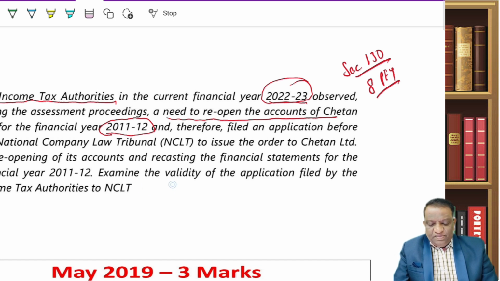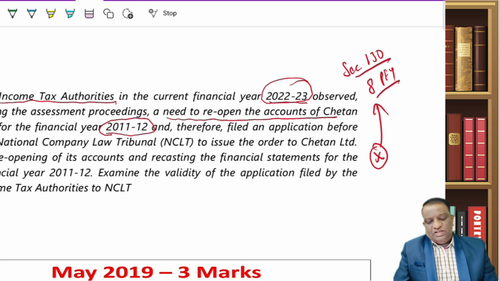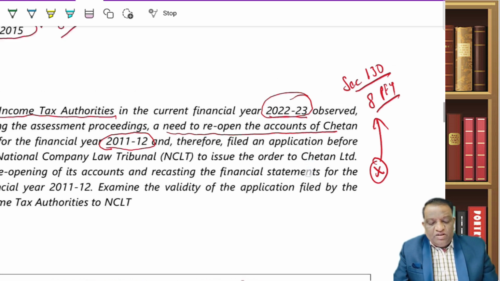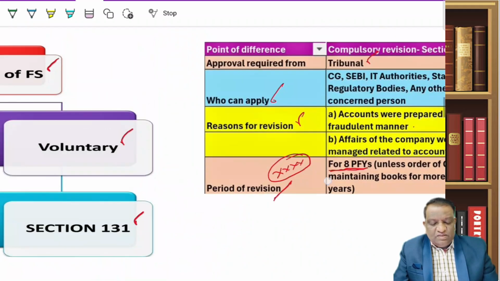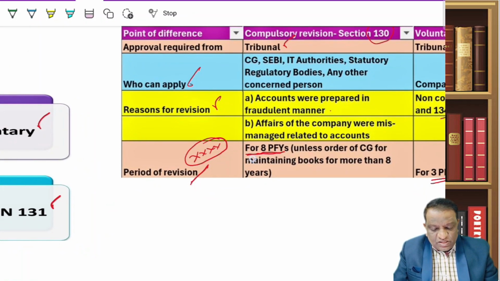Now he is asking, examine the validity of the application filed by it. The application is not valid for the simple reason it is beyond 8 preceding financial years. So the summary of all this is the most important point. This is why I was asking you to take a note of it, and between these two sections, this is what he is asking in multiple attempts.